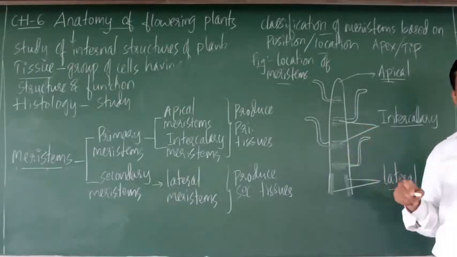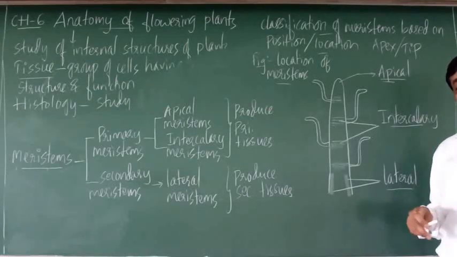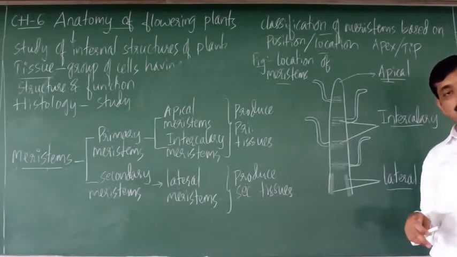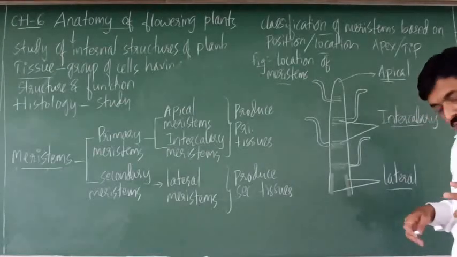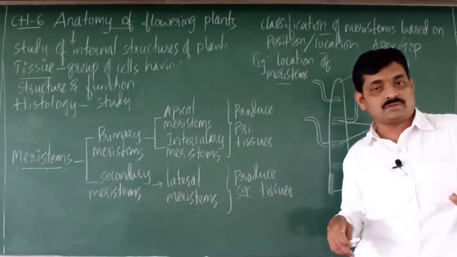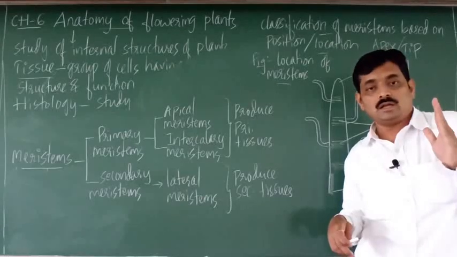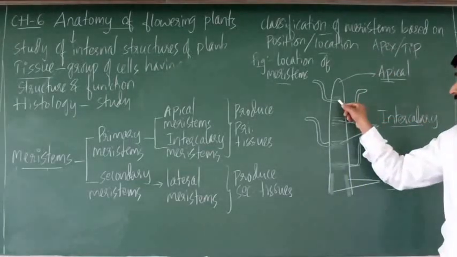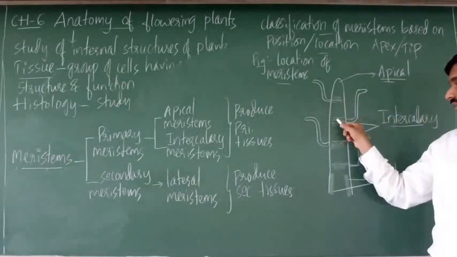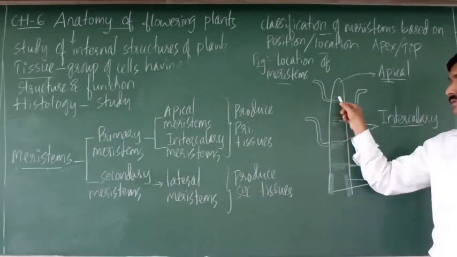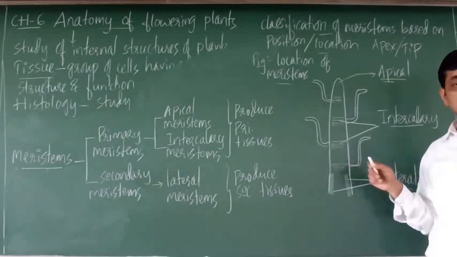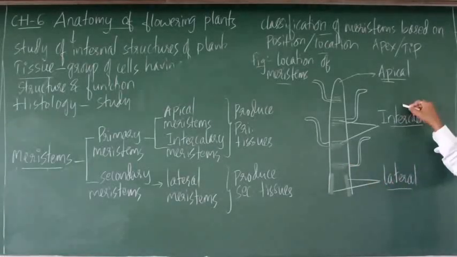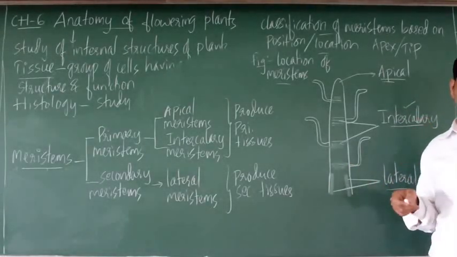What do you find at the region of nodes? If you consider a stem, at the nodes you can observe leaves. So leaves are present at the nodes. So meristems located at the region of nodes, right? Meristems located at the region of nodes are called intercalary meristems.